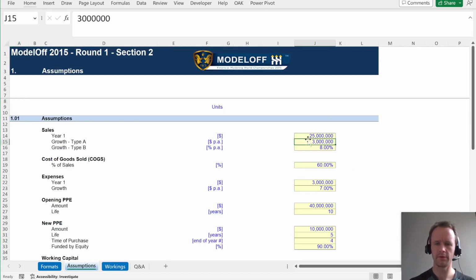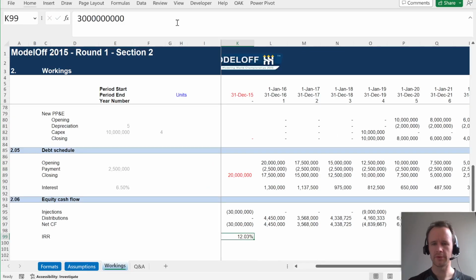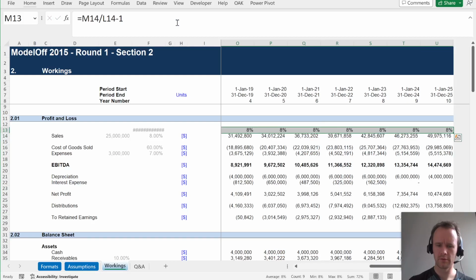I think what I'm going to do is just take these, put them over here for a minute. So I want the minimum, smaller of the two. As long as this is bigger, let's just add a bunch more zeros to this. That means we should always be growing by 8%. Just quickly check that's working. This over this, minus 1. And we are, yes.